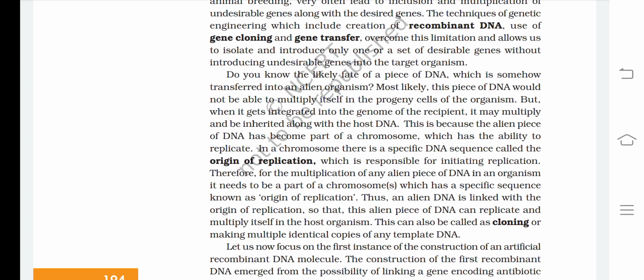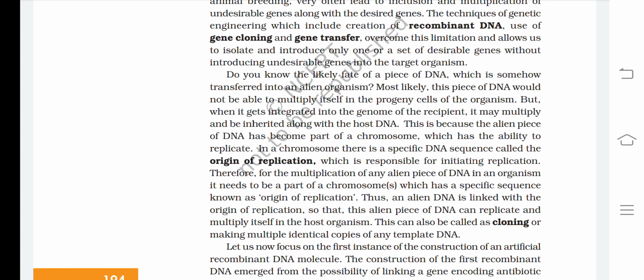In a chromosome, there is a specific DNA sequence called origin of replication, which is responsible for initiating replication. Therefore, for the multiplication of any alien piece of DNA in an organism, it needs to be a part of a chromosome which has a specific sequence known as origin of replication. Thus, an alien DNA is linked with the origin of replication so that this alien piece of DNA can replicate and multiply itself in the host organism.